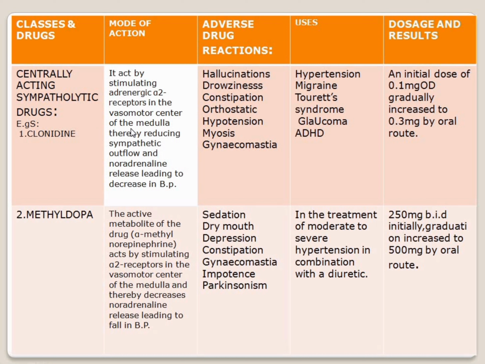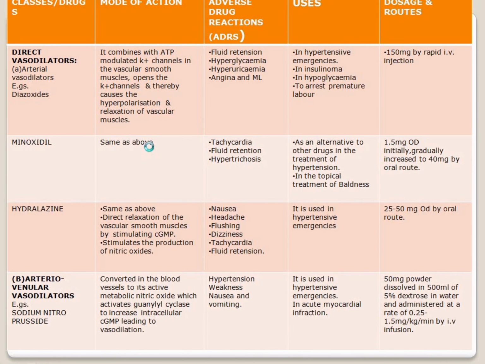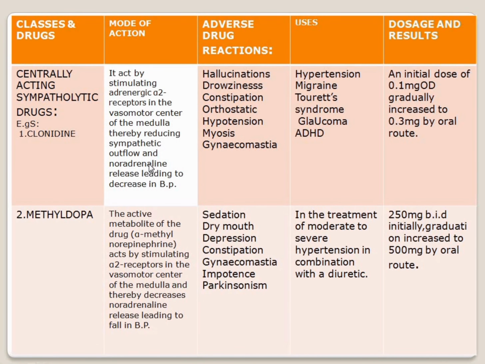CNS, centrally acting sympatholytic. Thereby it reduces the sympathetic outflow and noradrenaline release, leading to a decrease in BP. So what happened with clonidine? It stimulates the adrenergic alpha-2 receptor, which is present in the vasomotor center. This vasomotor center is of the medulla. So here it decreases the sympathetic outflow and noradrenaline, which automatically decreases BP.